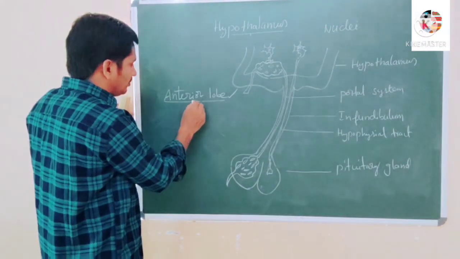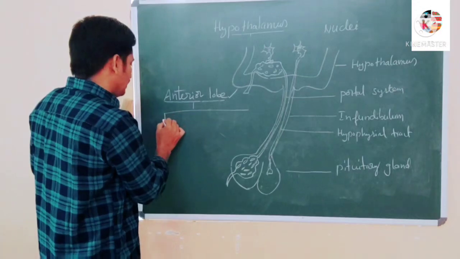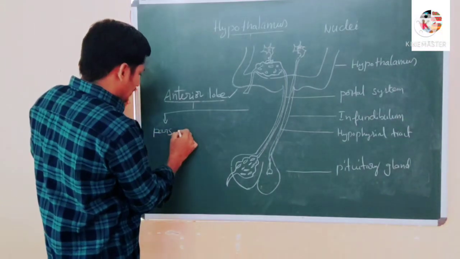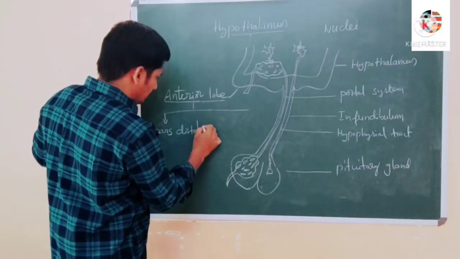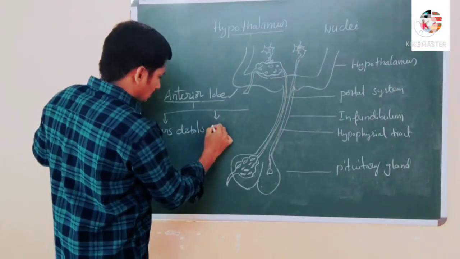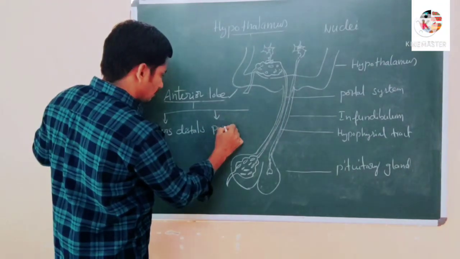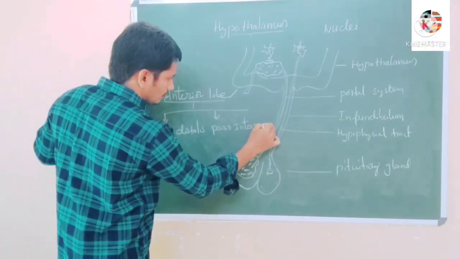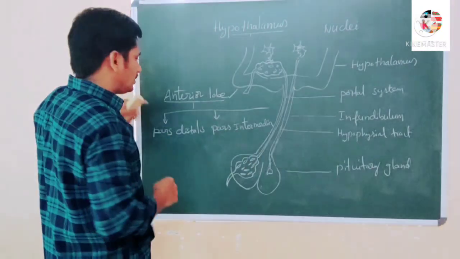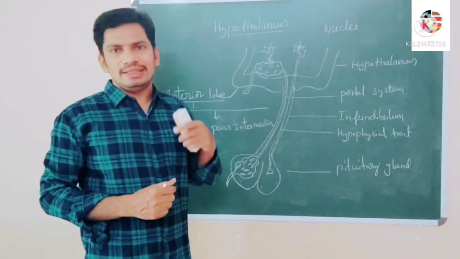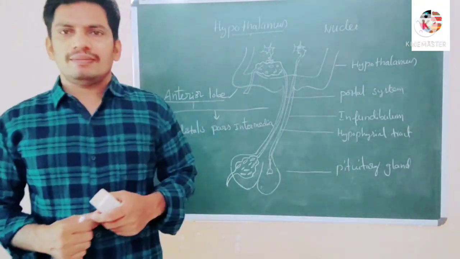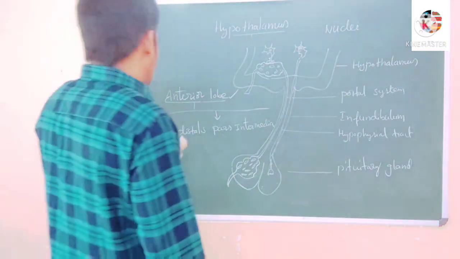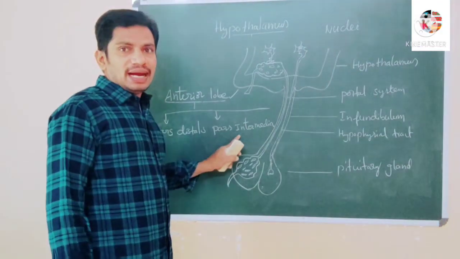The anterior lobe is divisible into three parts: pars distalis, pars intermedia, and pars tuberalis.